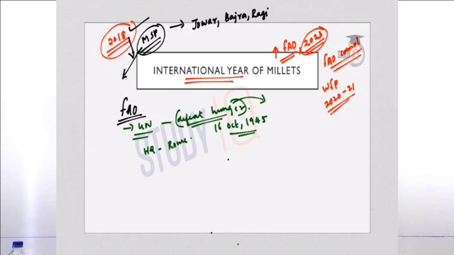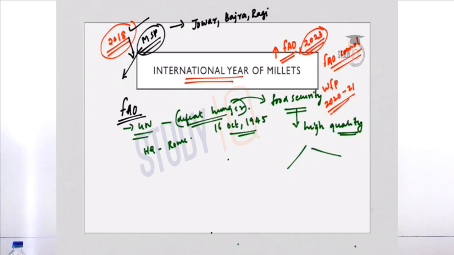So this is achieved by ensuring food security for all population around the world, and to make sure that people have regular access to high quality food to lead an active and healthy life. So food security, and that too high quality food, is the objective of FAO. FAO serves both developed countries and developing countries.